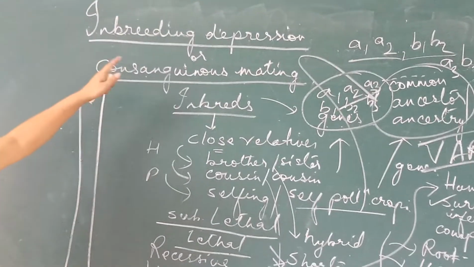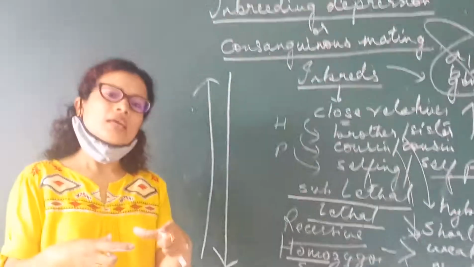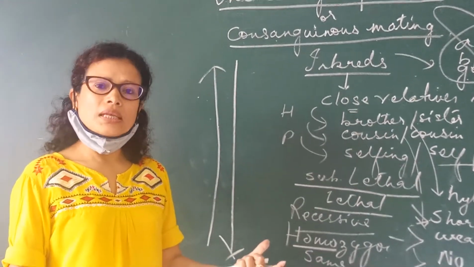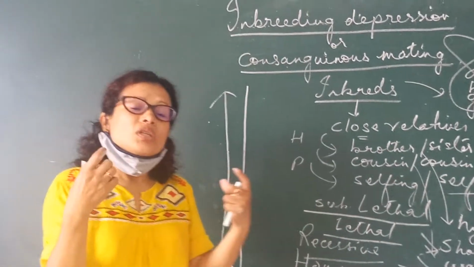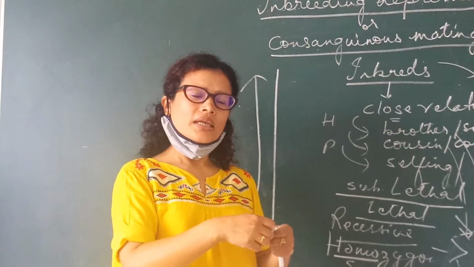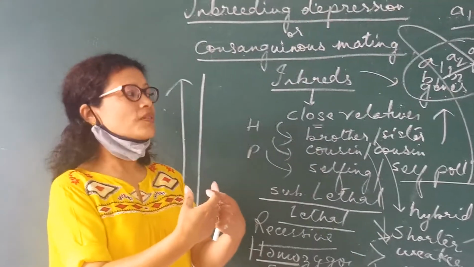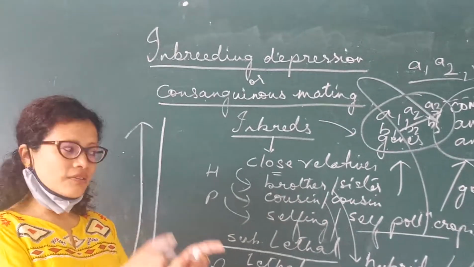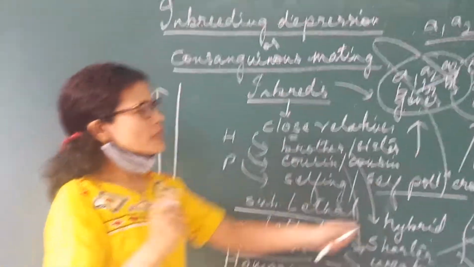Okay, now inbreeding depression is expressed in small populations. For example, people living on an island. Okay, so they don't get too much interaction with people from the mainland. So if they belong to one clan or two clans or three clans and they intermarry, the gene remains just within them. There is no gene coming from the mainland. Alright, so what happened after 3, 4, 5 years or say 15 years of mating? The genes become so close to one another that this population that lived on the island will one day slowly start to shrink. Why is it shrinking? Because there is no variation.